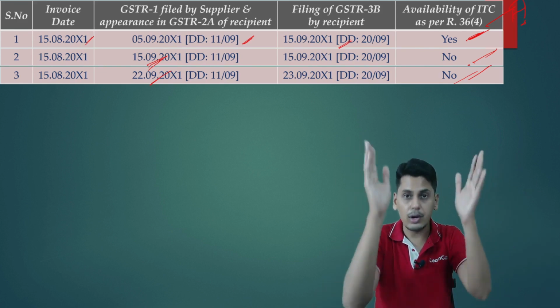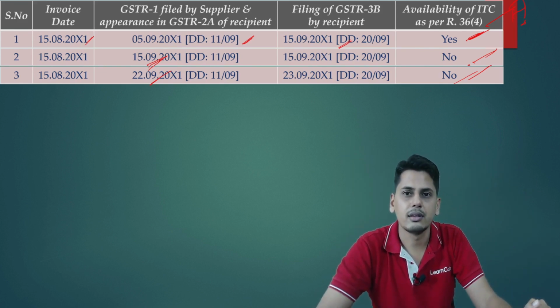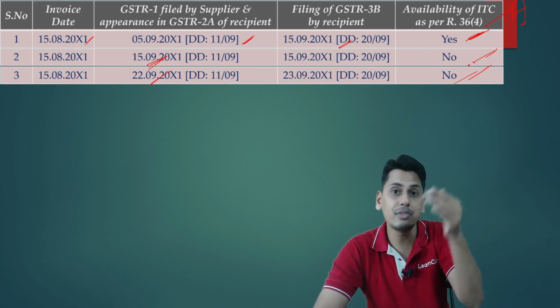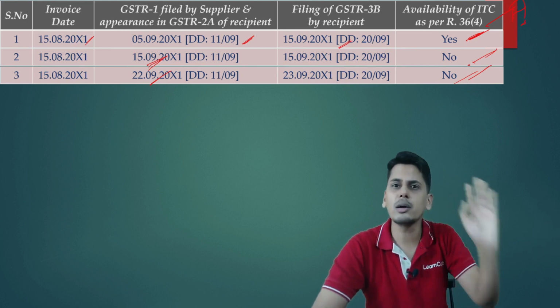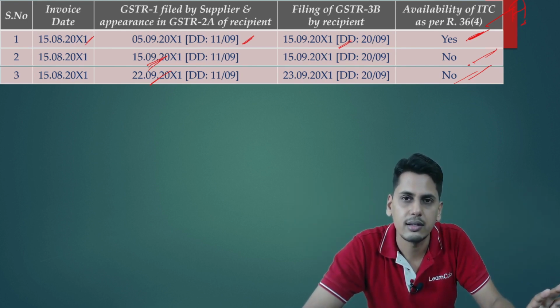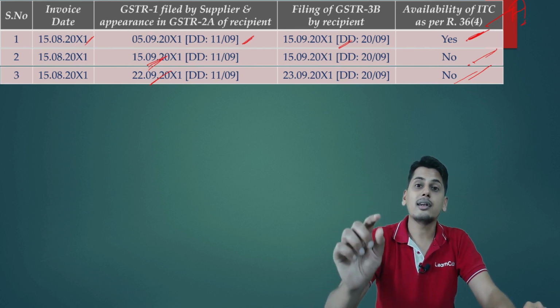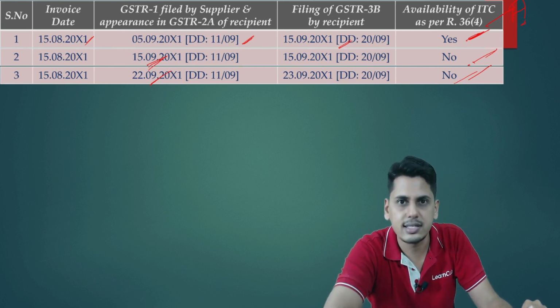Friends, please understand, when you download the GSTR 2A, you will not get the date and time. The date and time of this particular invoice being uploaded by my vendor in his GSTR 1 will not appear in 2A. In 2A, it will appear that this invoice is filed by the vendor in GSTR 1. It will not show the date and time of when this entry started to appear in GSTR 2A.